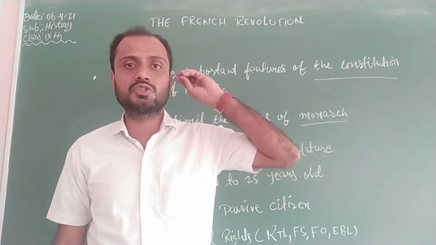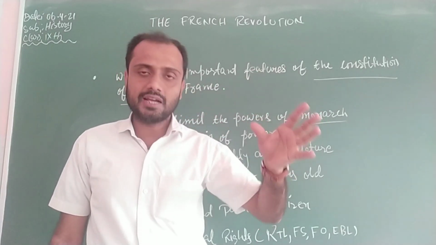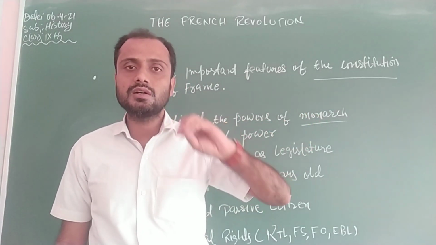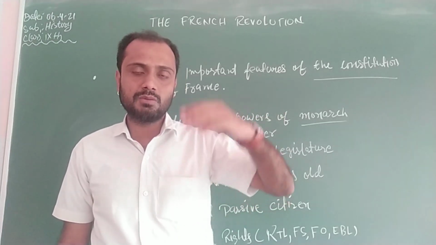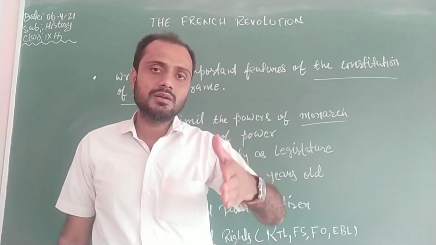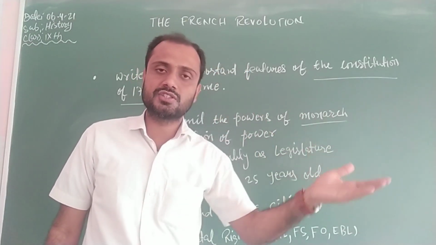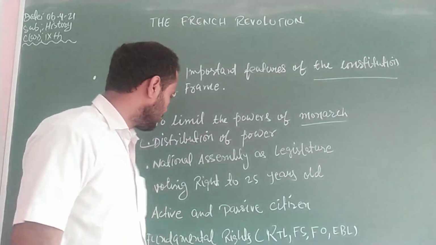Some power was given to the parliament, some to the ministry, and some to the court. As in India, power is divided between the Parliament, the Supreme Court, the federal government and the state governments.